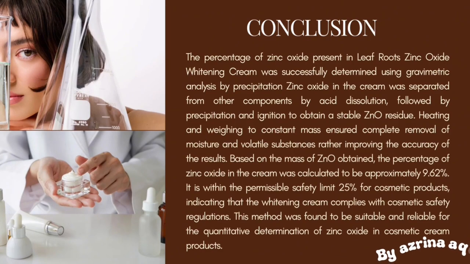Conclusion: the percentage of zinc oxide present in the zinc oxide whitening cream was successfully determined using gravimetric analysis. By precipitation, zinc oxide in the cream was separated from other components by acid dissolution, followed by precipitation and ignition to obtain a stable zinc oxide residue. Heating and weighing to constant mass ensure complete removal of moisture and volatile substances, further improving the accuracy of the result.